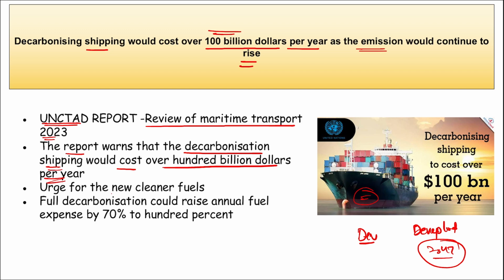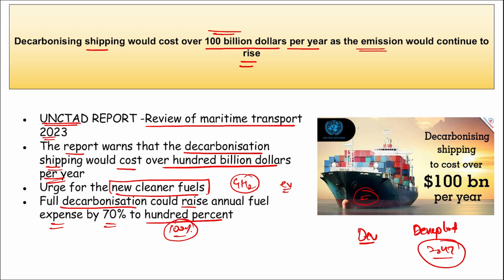Here, the urge was to use new cleaner fuels such as green hydrogen, right? And it is one of the promising fuels. Then shift to electric vehicles, correct? Coming back, full decarbonization could raise annual fuel expense by 70 to 100%, right?